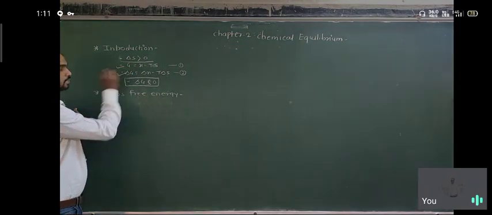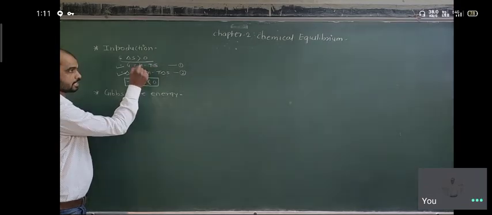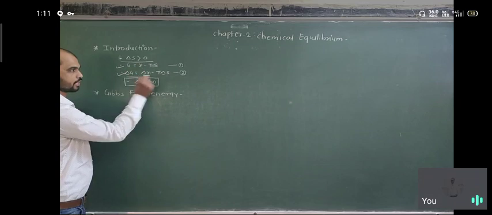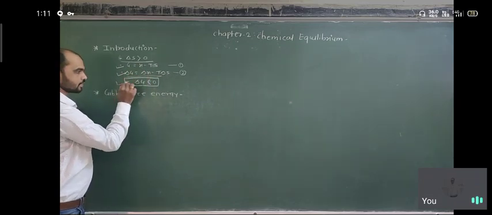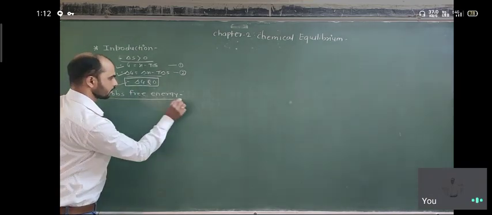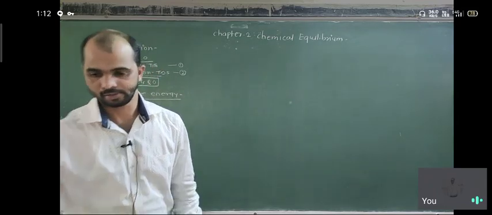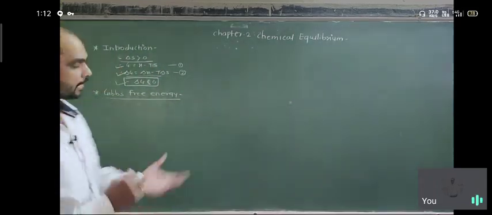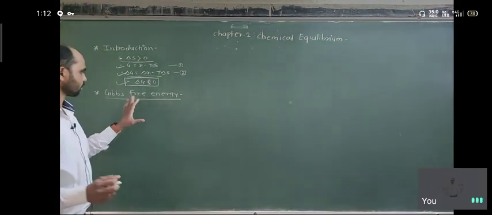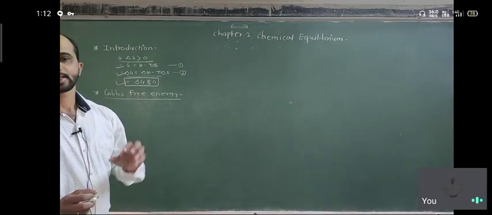And how is Gibbs free energy calculated? G is equal to H minus T S. H is the enthalpy, T is the temperature, S is the entropy. So the change is calculated using this equation, and the new criterion is delta G less than 0. We are going to discuss Gibbs free energy, which is a new function of thermodynamics, in detail. Basically the criterion used to understand chemical equilibrium is the Gibbs free energy involved during the chemical reaction.